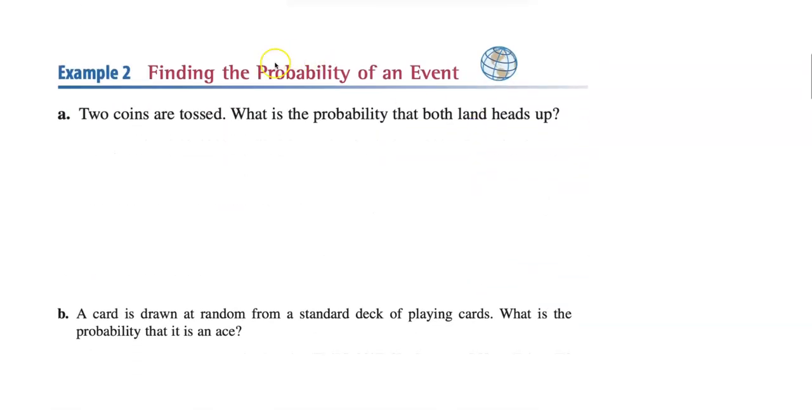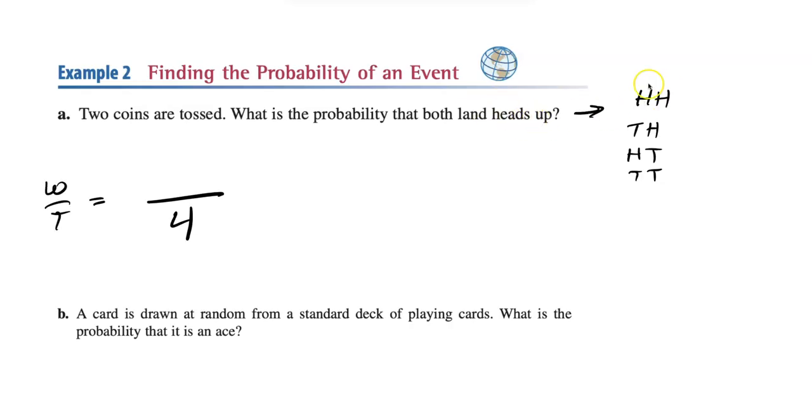Okay. So find the probability of an event. 2 coins are tossed, what's the probability that both land heads? If we're not sure, we do a sample space. We could get heads heads, tails heads, heads tails, or tails tails. So there are 4 outcomes, my total is 4. Want over total is what I always say. And what do I want? I want heads to land up both times. So that only happened 1 time out of 4. That'll be my probability.